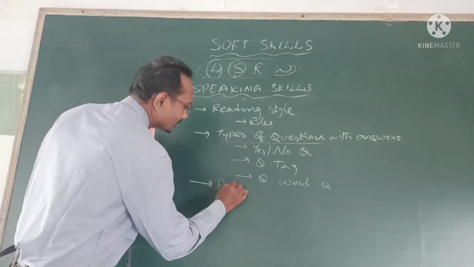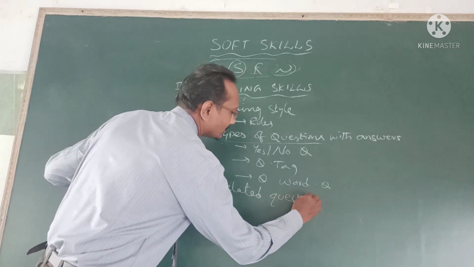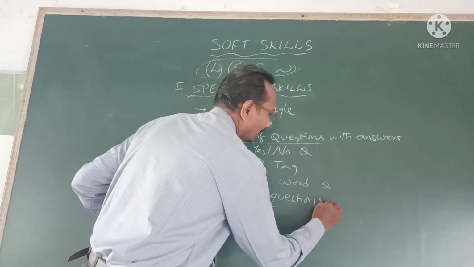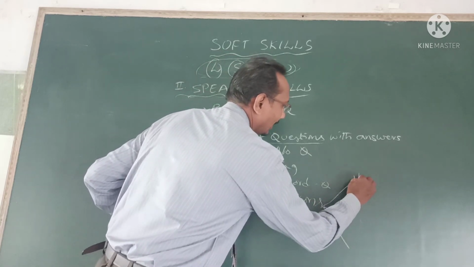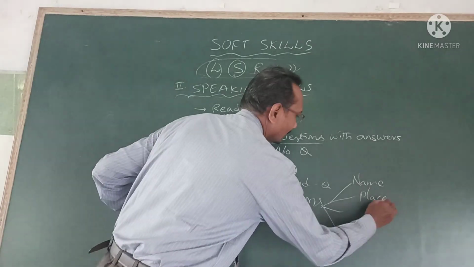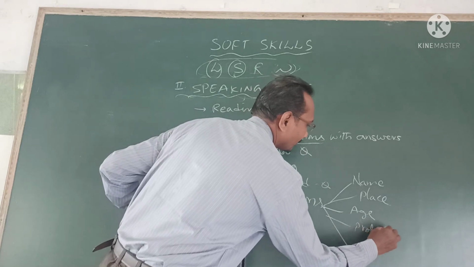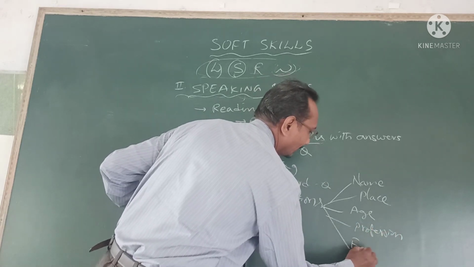So now come to the related questions. Related questions regarding the name, place, age, profession and family.